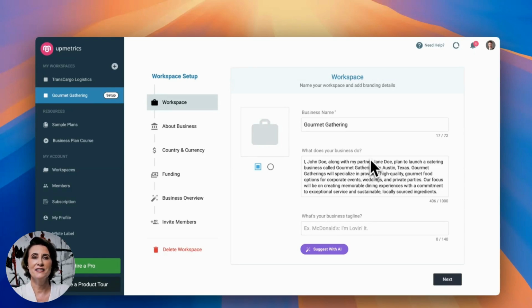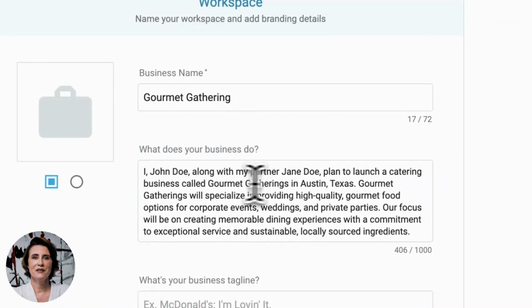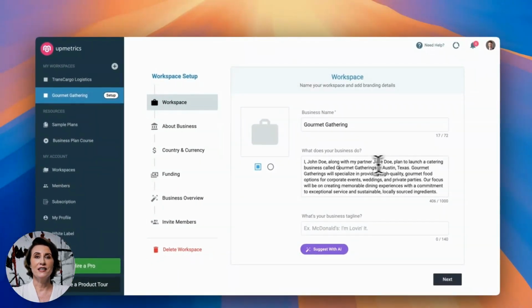Next, what does your business do? There, you need to define your business idea very briefly, like, I, John Doe, along with my partner Jane Doe, plan to launch a catering business called Gourmet Gathering in Austin, Texas. Gourmet Gathering will specialize in providing high-quality gourmet food options for corporate events, weddings, and private parties, etc. So, this is how you can describe your business in very short.